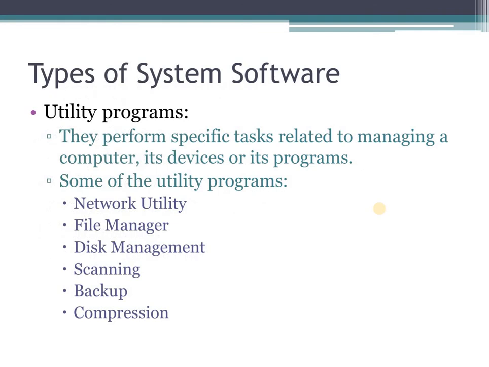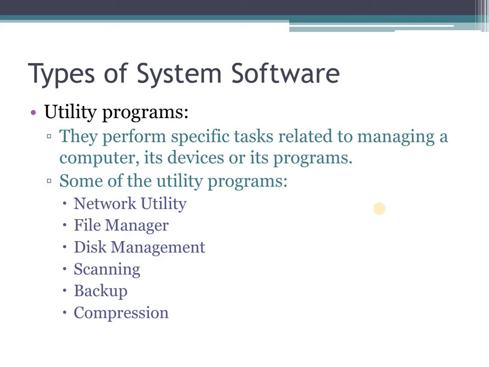The next type of system software that comes is utility software. Utility software performs specific tasks usually related to managing a computer, its devices, or its program. These programs assist in smooth functioning of a computer system and help it to perform better. Some utilities help you to avoid virus attack, take backup of your data, recover your data that has been accidentally erased, etc. Antivirus, backup, disk repair, file management, compression, and network programs are some of the examples of utility programs. You can also buy various utility programs from the licensed computer stores.